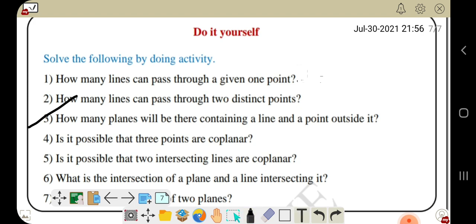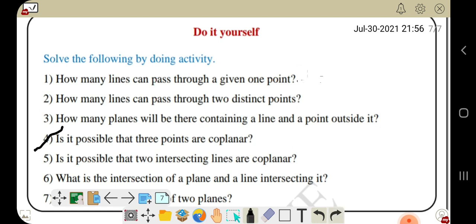We are going to see the fourth question here. Is it possible that 3 points are coplanar? I will draw a plane here. The question is, can 3 points exist on one plane? I can see here 3 points. Yes, 3 points can exist on one plane. So the answer will be yes.